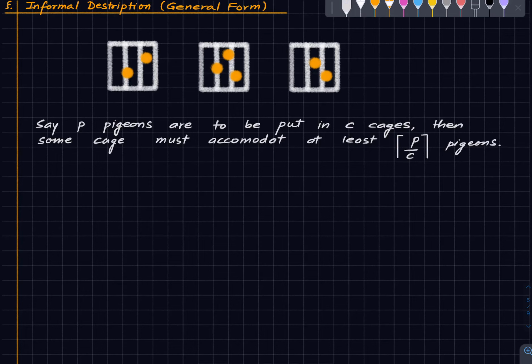Okay. So what is the ceiling value? Recall that. Ceiling value of a real number x, so x is some real number. Ceiling value of x is the smallest integer which is at least x.